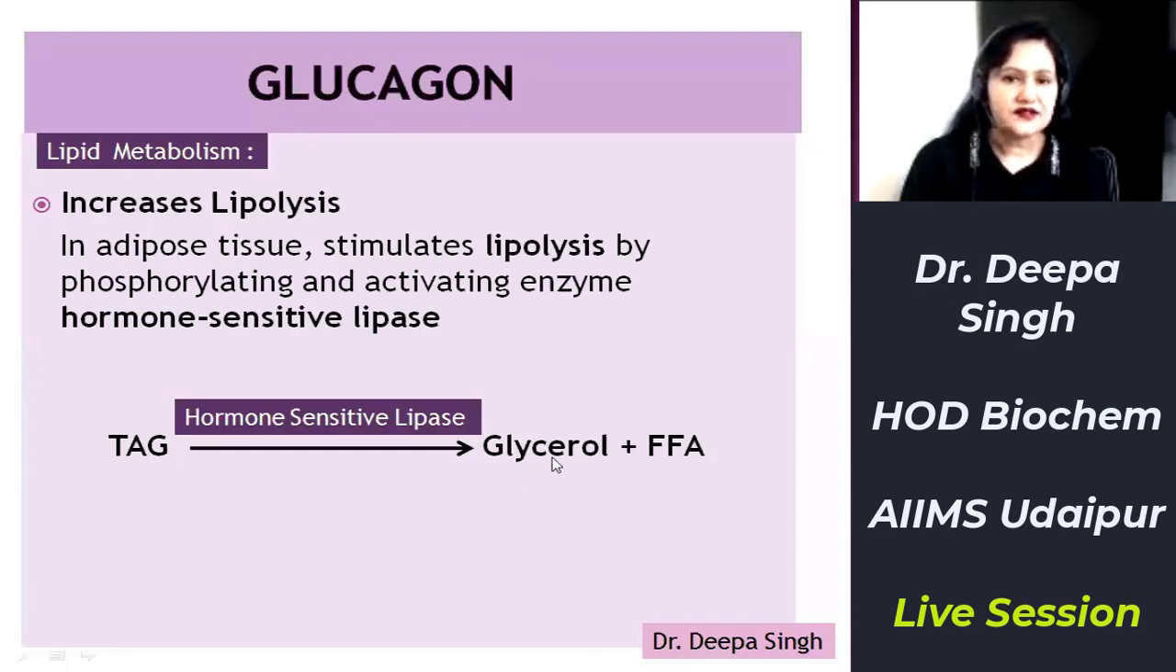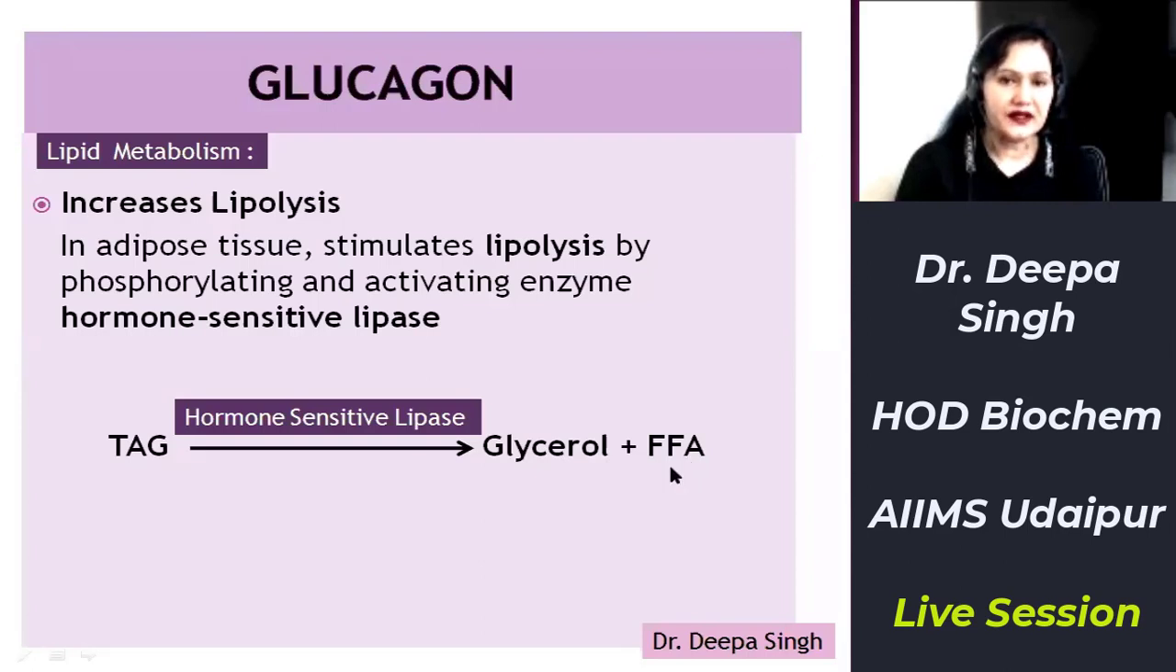Now these two products, glycerol and free fatty acids, will both ultimately cause increased blood glucose level. How? We know that glycerol is one of the substrates of gluconeogenesis. There are 4 substrates of gluconeogenesis: propionate, amino acid, lactate, and glycerol. So this glycerol formed in adipose tissue enters blood, and from blood it is taken up by liver or kidney and gets converted back to glucose. So glycerol forms glucose.